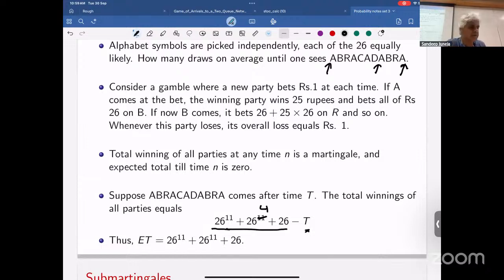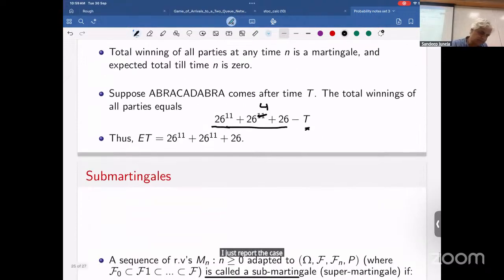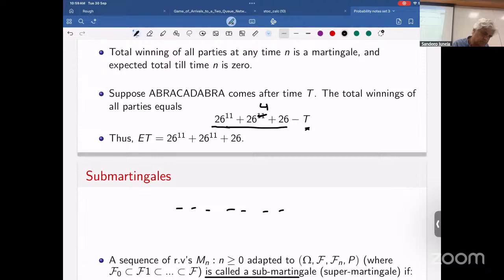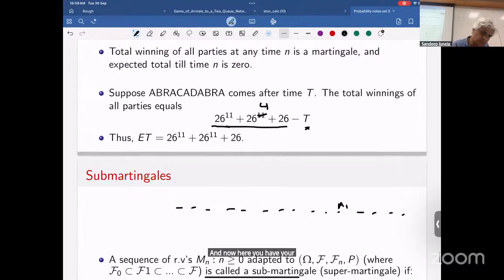So I understood what the game is. Let me just write the picture down, then let's come back to this. And now here you have your Abra Cadabra.